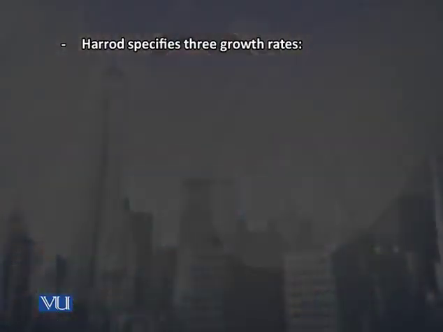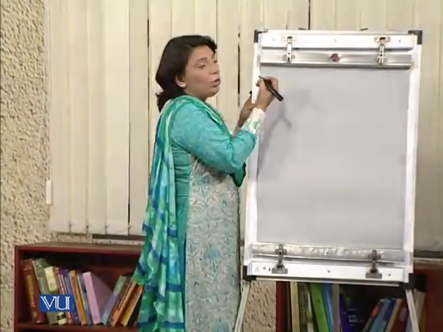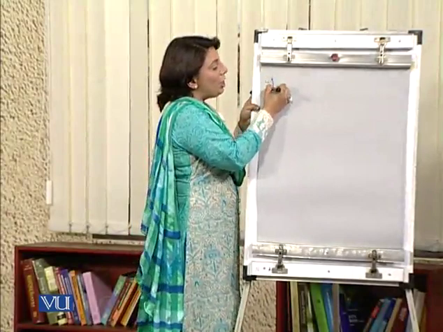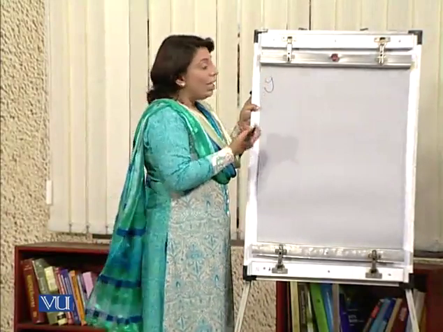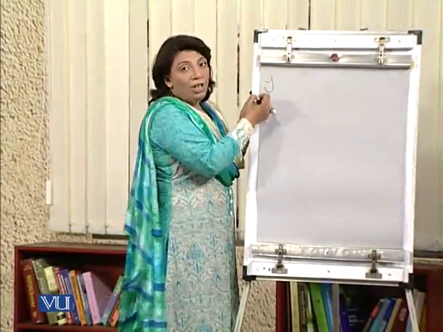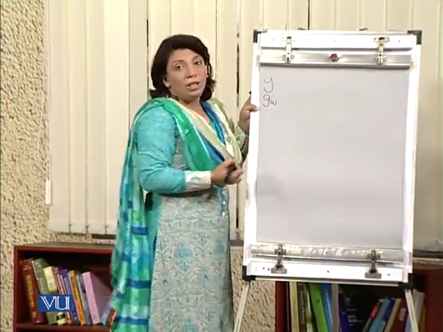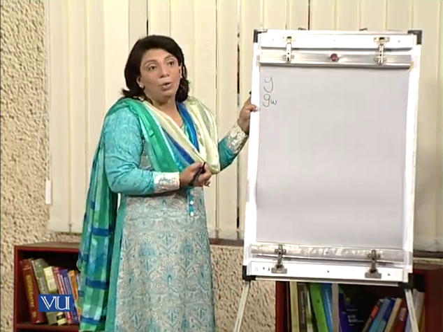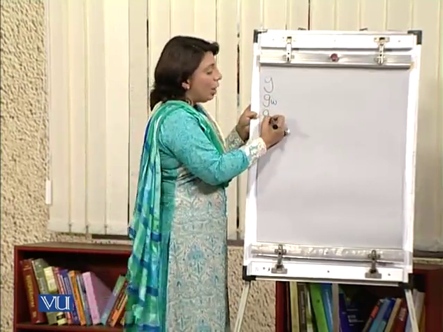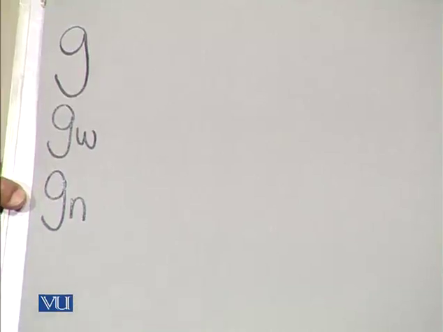So as long as the Harrod-Domar model is concerned, Harrod pointed out three different types of growth rate according to this model which we discussed earlier. In this growth model, Harrod specified the actual growth rate, which can be abbreviated as small g. Then there is the warranted growth rate, which is abbreviated as GW. And then there is the third type of growth rate, which is called the natural growth rate.